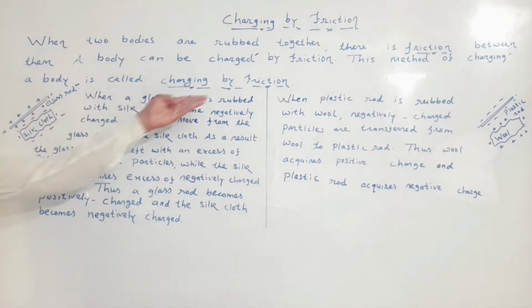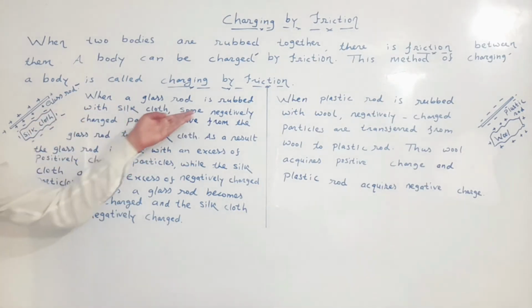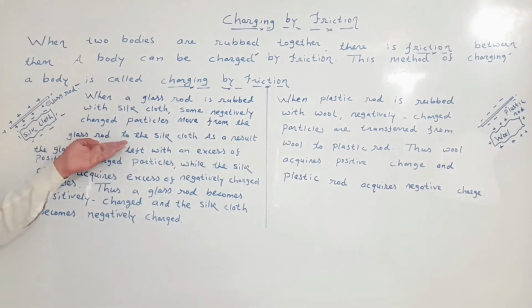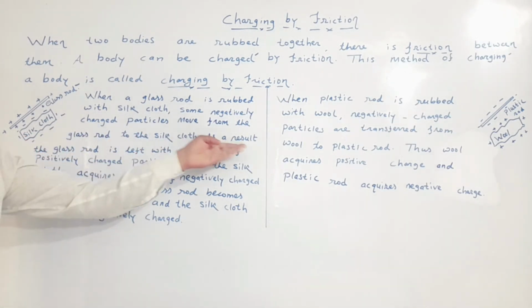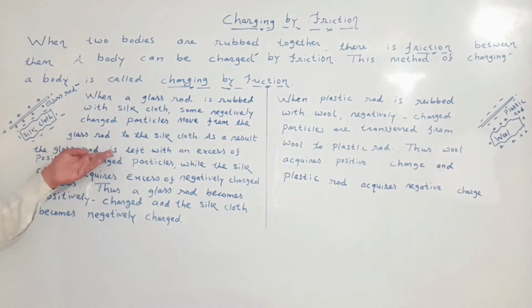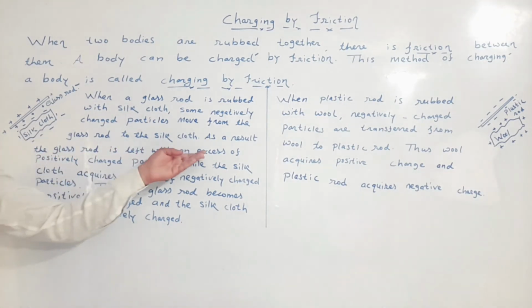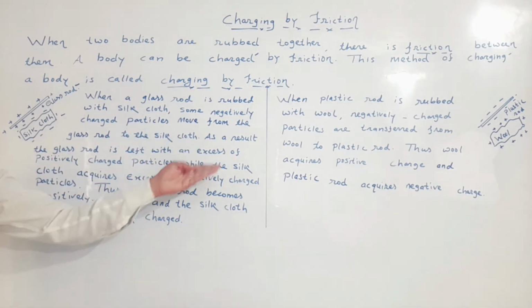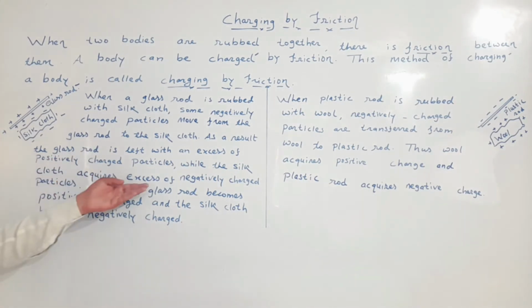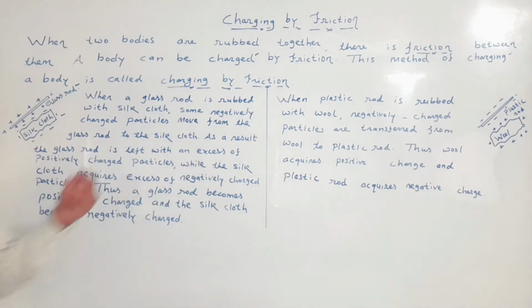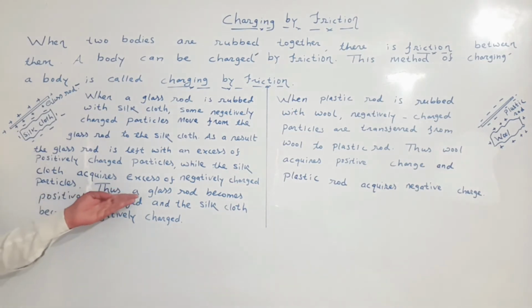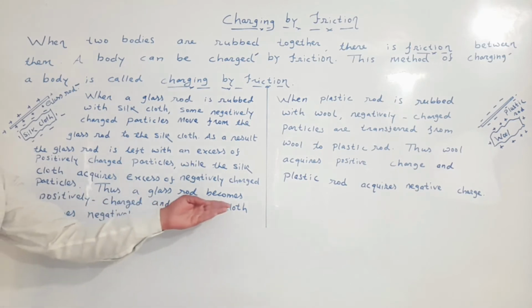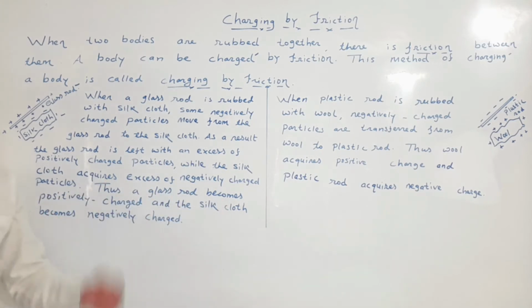When a glass rod is rubbed with silk cloth, some negatively charged particles move from the glass rod to the silk cloth. As a result, the glass rod is left with an excess of positively charged particles, while the silk cloth acquires excess of negatively charged particles. Thus, a glass rod becomes positively charged and the silk cloth becomes negatively charged.